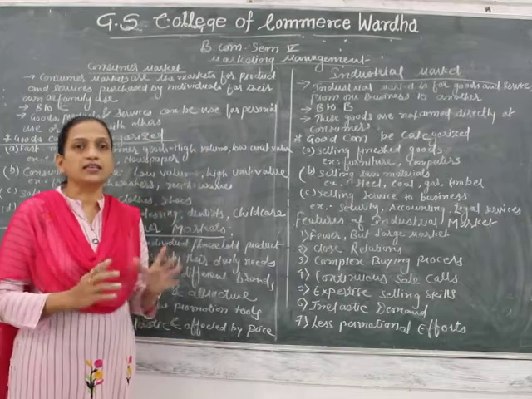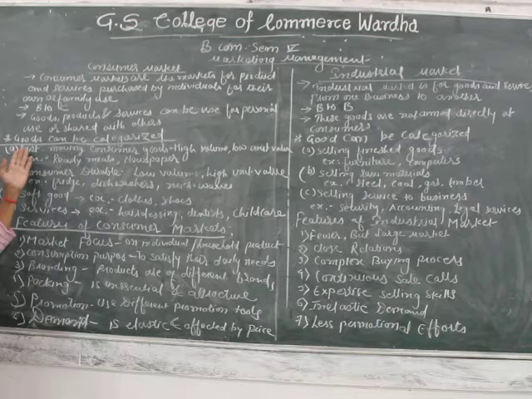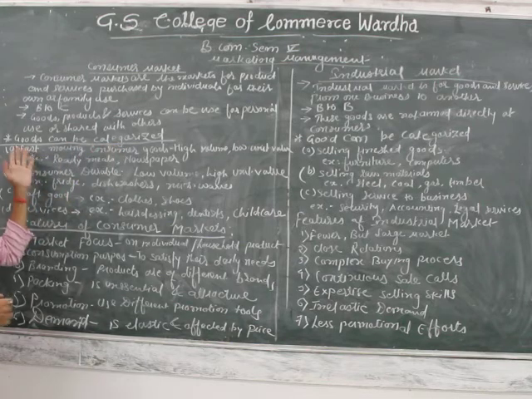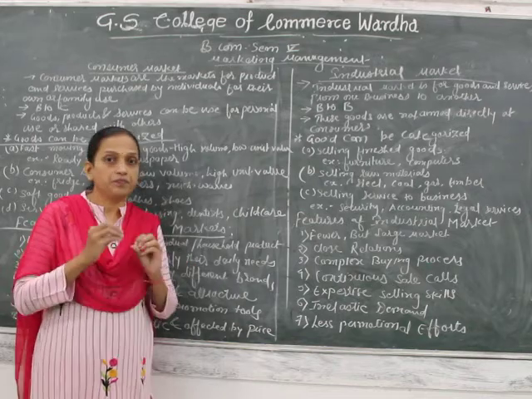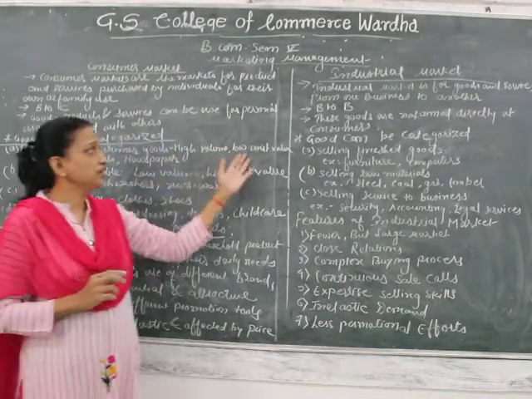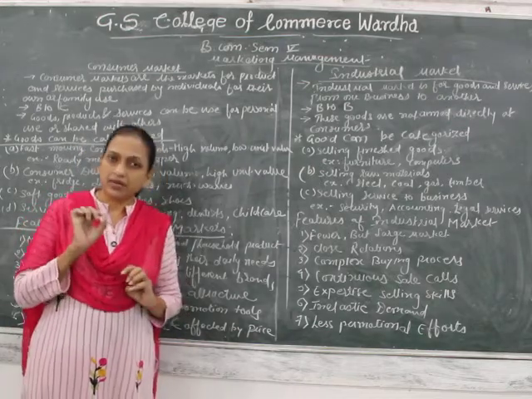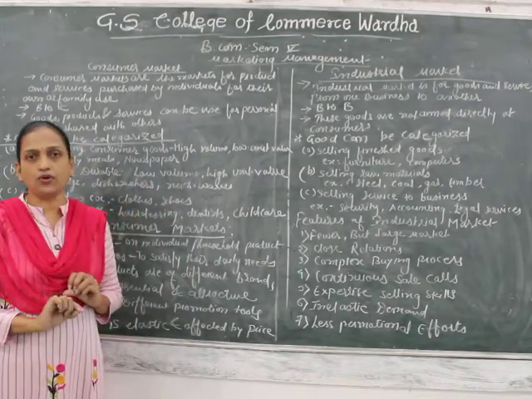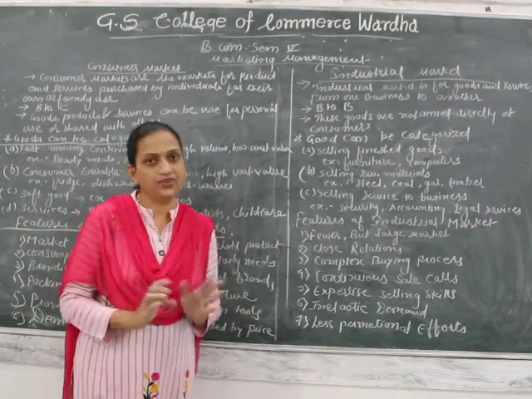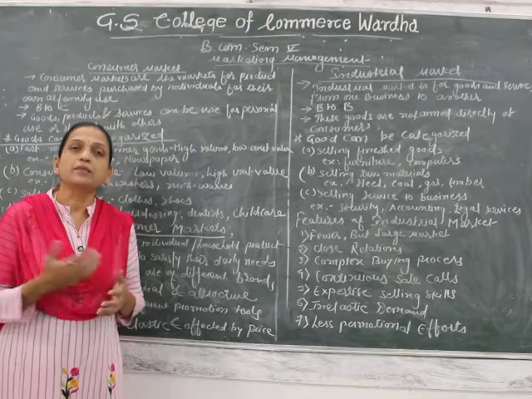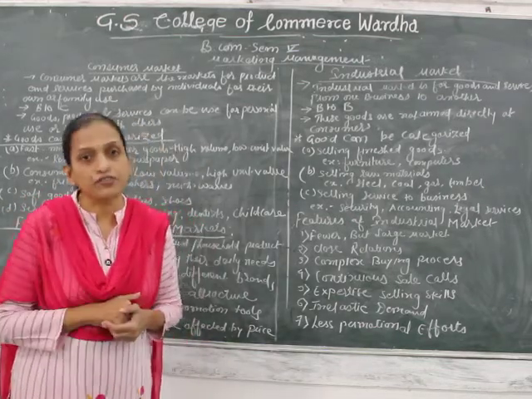Now let us categorize some goods and products in this consumer market. The first is fast moving consumer goods, which can be purchased in high volumes but have a low unit value. It means these products have a minimum price per unit, very low, but we can purchase them in high volume. High volume means in a huge quantity. Like we can take the example of batteries, or the example of a newspaper.